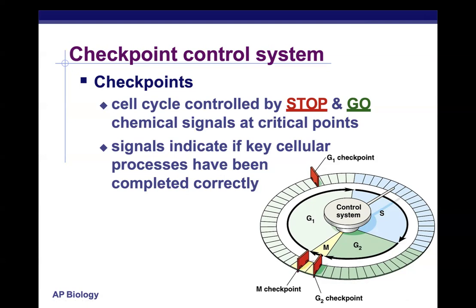The cell will naturally, as it progresses through the cell cycle, stop at these checkpoints unless it receives a chemical signal that says, yep, everything's okay, you can go past this point. Those signals are only produced if key cellular processes, such as replicating DNA correctly or spindle fibers being attached to every centromere correctly, have occurred. Otherwise, the cell is kept in a stop situation at these checkpoints and unable to go on.